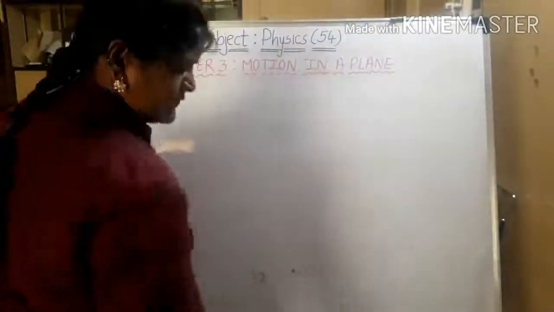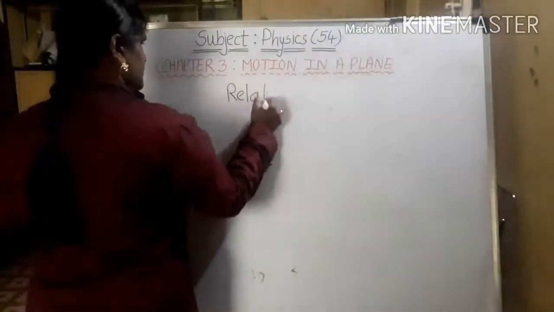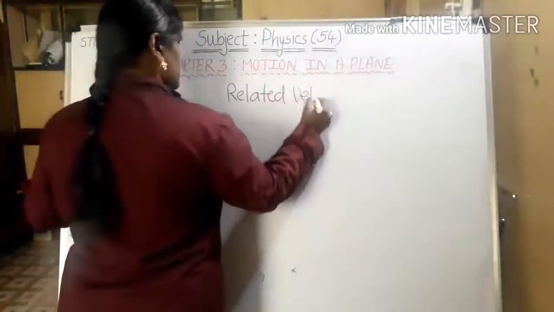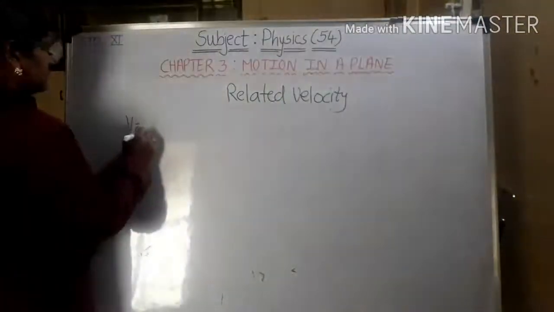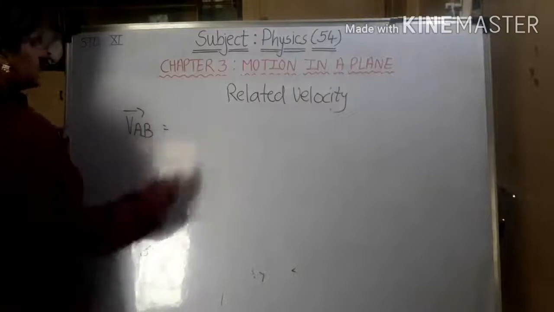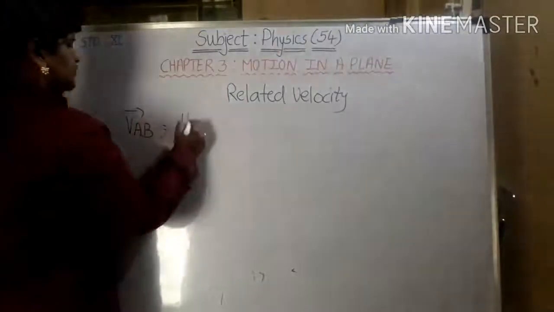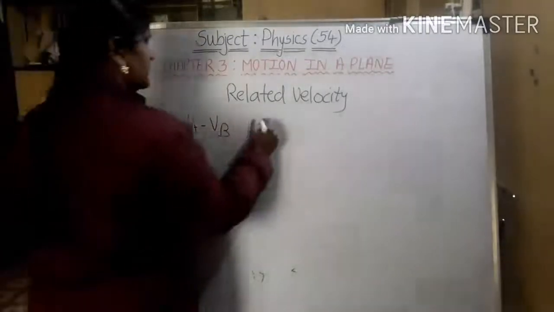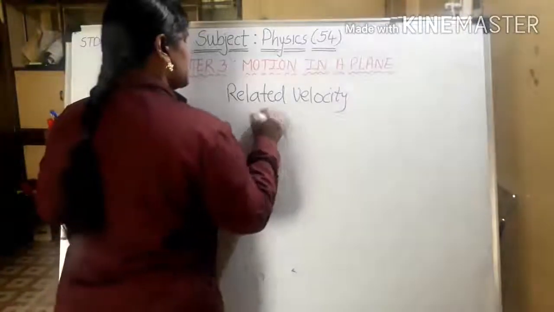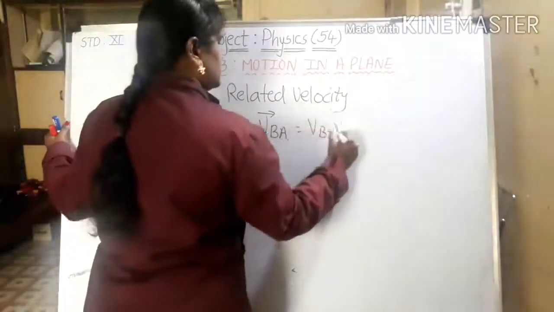Relative velocity. Suppose I am saying velocity of A related with B. So that should be VA minus VB. If I am relating this in the inverse way, VBA, so that will be VB minus VA.